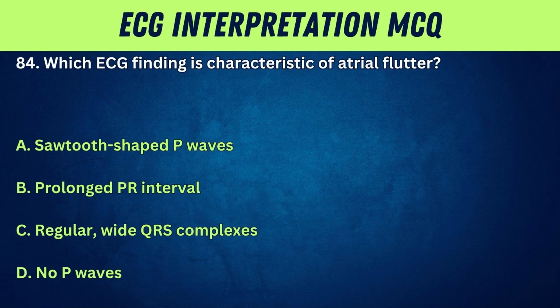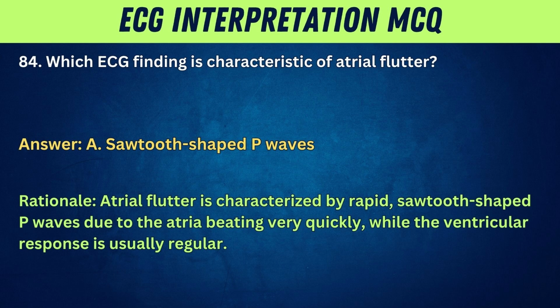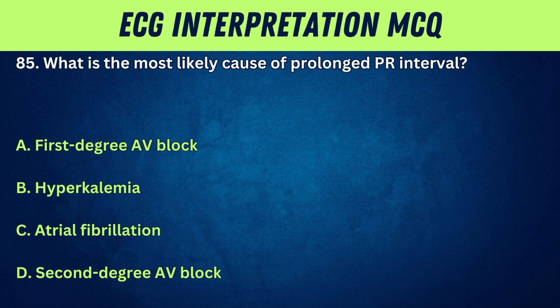84. Which ECG finding is characteristic of atrial flutter? A. Sawtooth-shaped P waves. B. Prolonged PR interval. C. Regular, wide QRS complexes. D. No P waves. Answer. A. Sawtooth-shaped P waves. Rationale. Atrial flutter is characterized by rapid, sawtooth-shaped P waves due to the atria beating very quickly, while the ventricular response is usually regular.